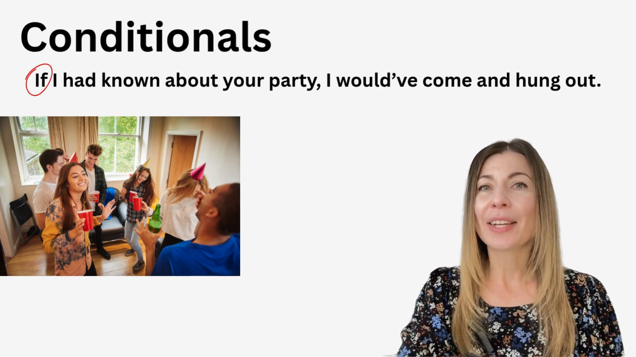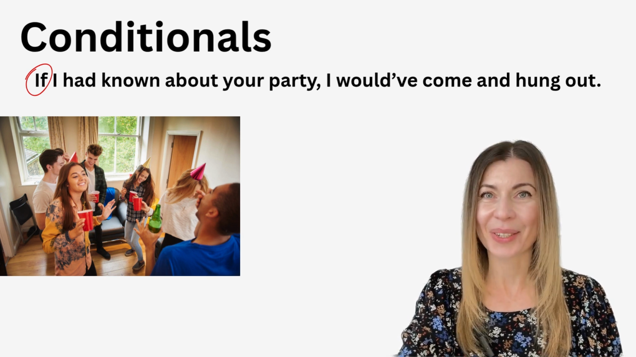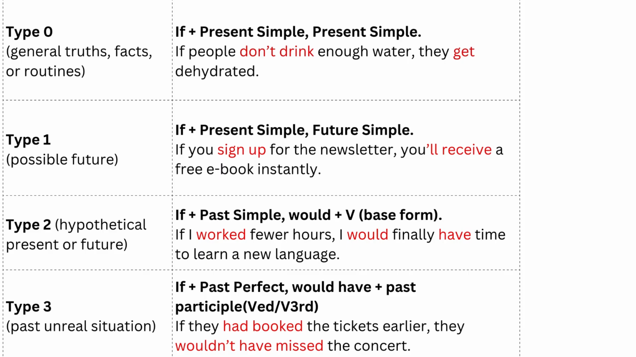And now let me explain what types of conditional sentences exist. Let me show you a table where you can find different types of conditional sentences. There are 4 of them, technically 3, but we have type 0, which we use when we talk about general truth, facts, or routines. For example, if people don't drink enough water, they get dehydrated.